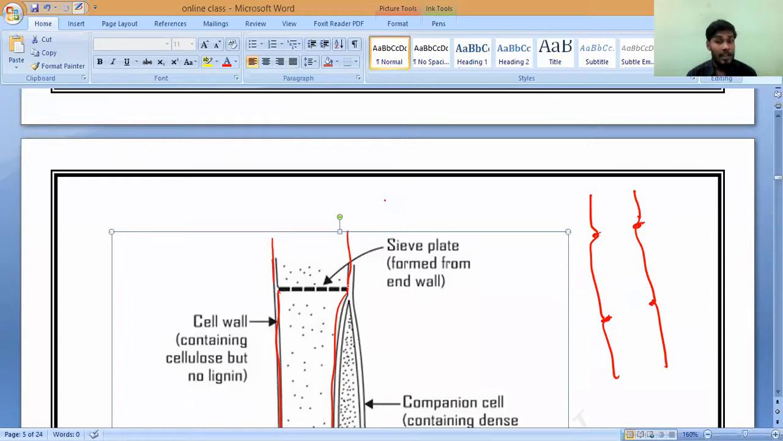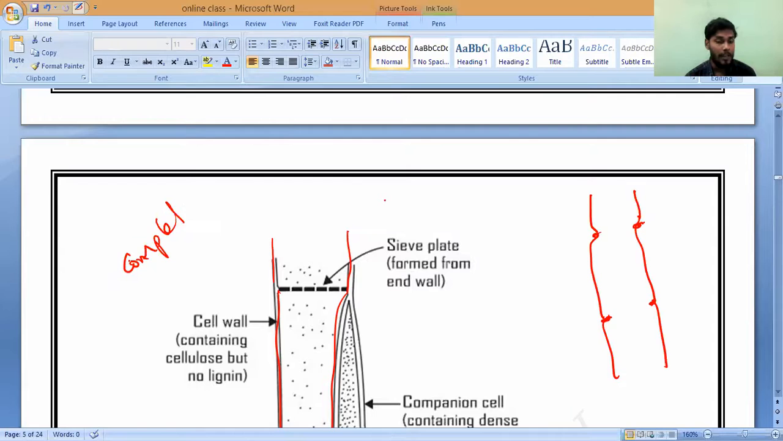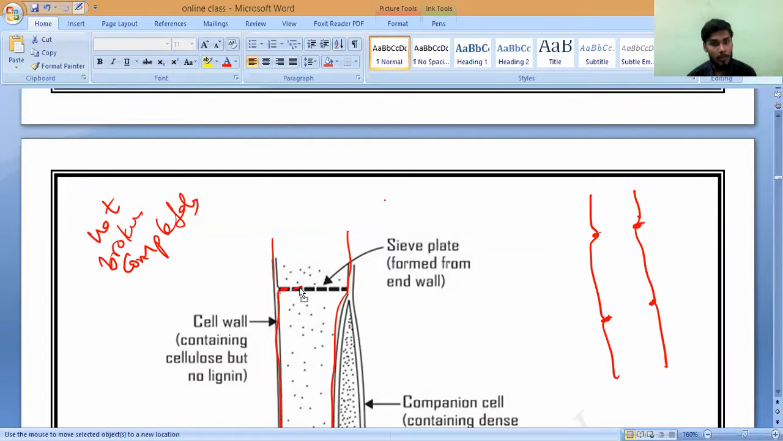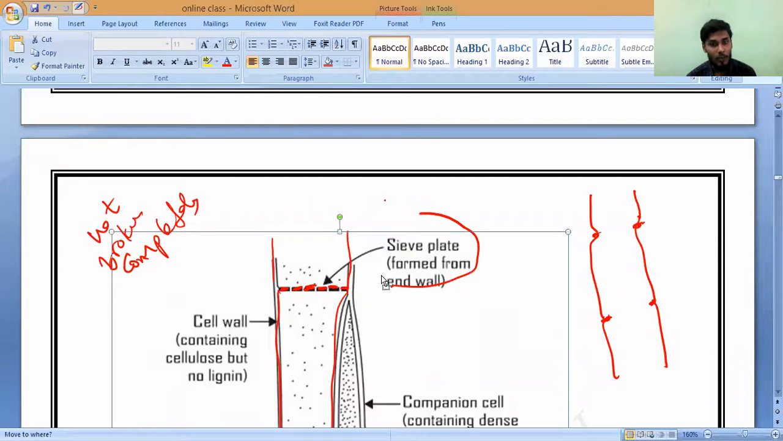But here, these phloem tubes are not broken completely. Not broken. Why? Because you can see in the middle something like small holes are present. It is forming a sieve-like structure. The end-to-end wall is forming a sieve-like structure. That is only called what? Sieve plate. What is this called? Sieve plate.